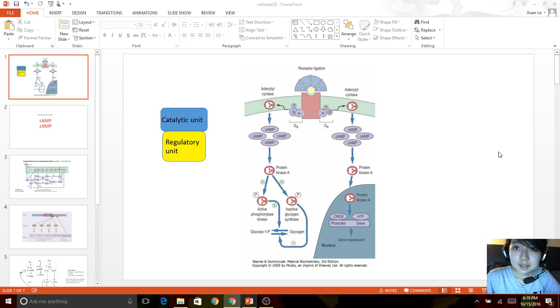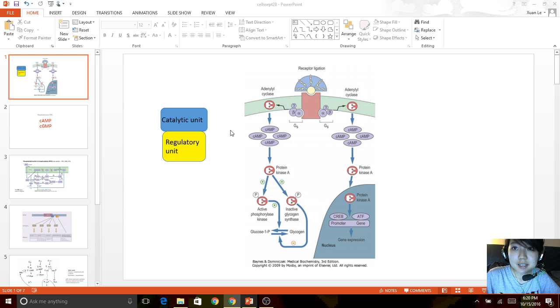Alright. So protein kinase A is an allosteric enzyme, and it's going to need 4 cyclic AMP molecules as shown in this picture. The allosteric enzyme PKA is comprised of a regulatory unit as well as a catalytic unit. 4 cyclic AMP molecules are going to bind to the regulatory unit right here, which leads to the separation of the regulatory unit from the catalytic unit. So they're going to split right here.